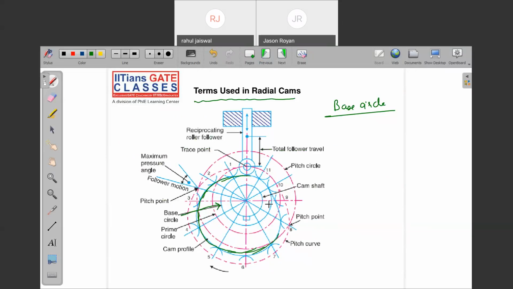And if I draw the tangent, this circle which you are looking at right now is nothing but the base circle. This is a circle. This circle is nothing but the base circle.